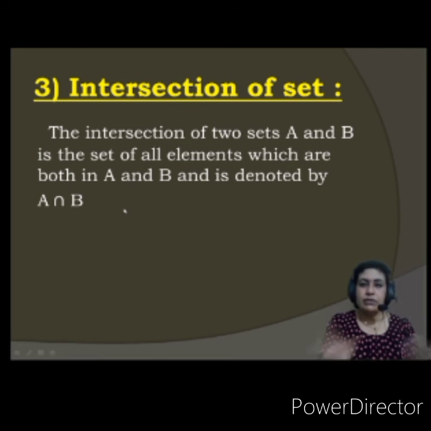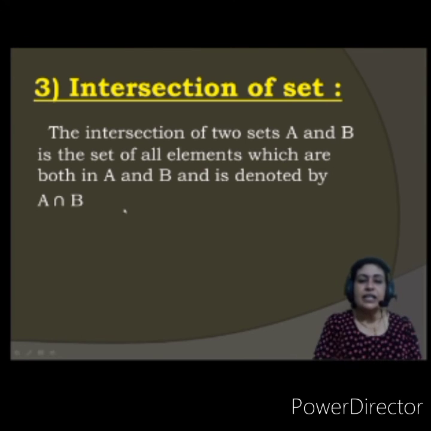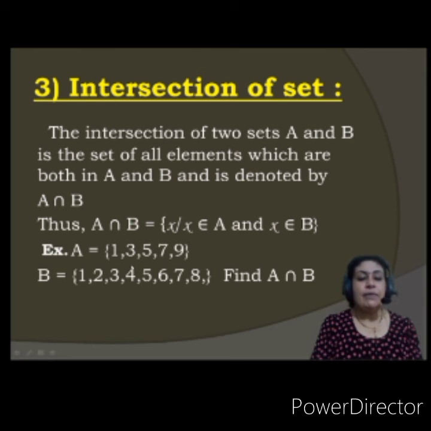Union means it should be there in A or in B. But here intersection means A and B. So A intersection B will be all such x such that x belongs to A as well as x belongs to B.